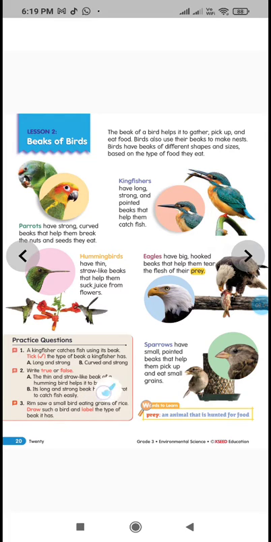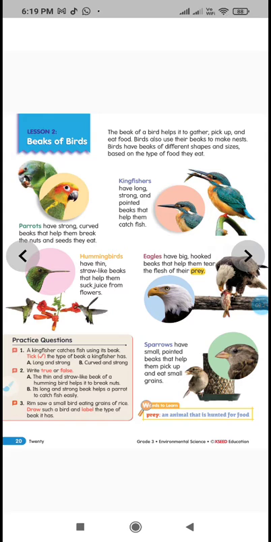Now the practice questions here on page number 20 are: a kingfisher catches fish using its beak. Tick the correct answer. Is it using a curved beak or a long and strong beak? Definitely it is a long and strong beak. So tick the A bit.